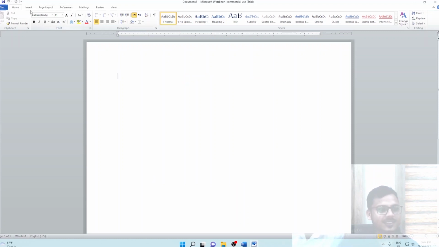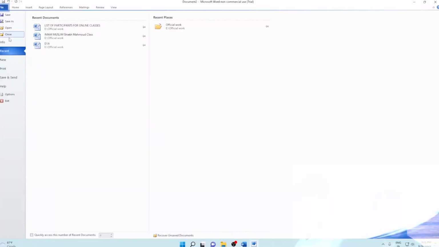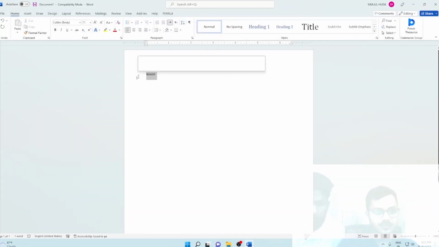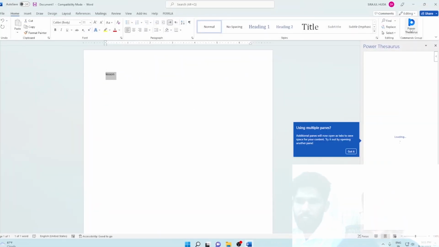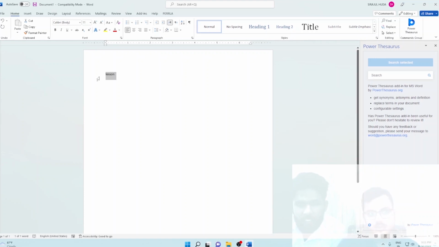Here there is no add-in, and here I don't know. I'm not sure about these versions. Forget it. If I have this one and just click on PowerThesaurus, then we will get more. We need internet for this. Without internet, it will not work. So add-ins need the internet. Search here again, I'm already searching.